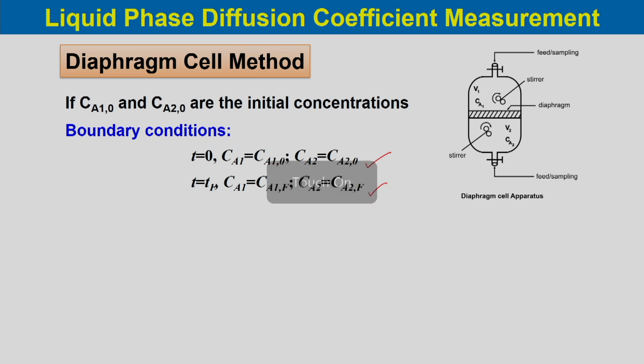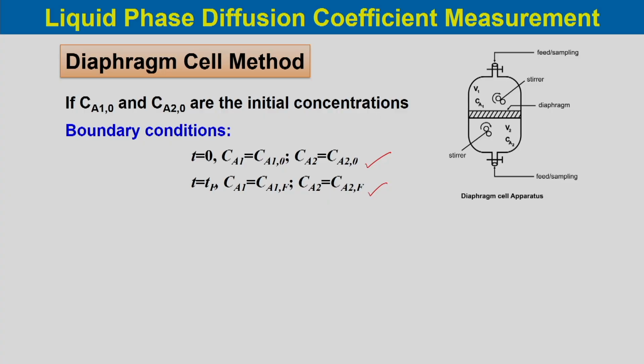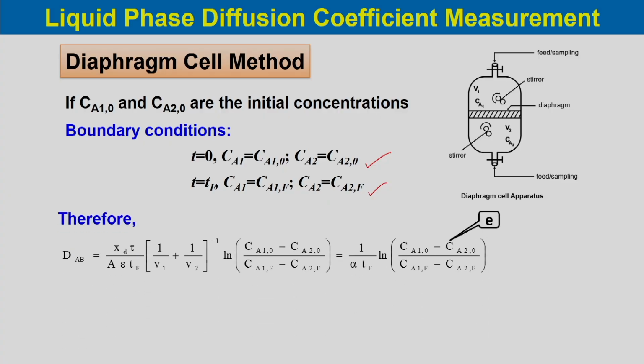Using these two boundary conditions, if we integrate equation D, we will obtain equation E like this: DAB would be equal to xd tau by A epsilon tf, whole into (1 by V1 plus 1 by V2) inverse, into ln of (CA1 naught minus CA2 naught) divided by (CA1f minus CA2f).